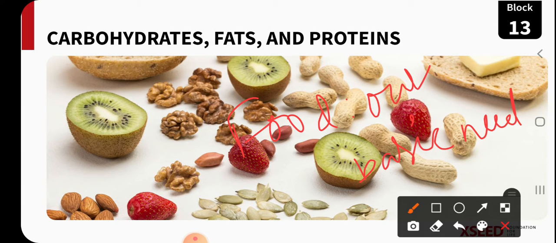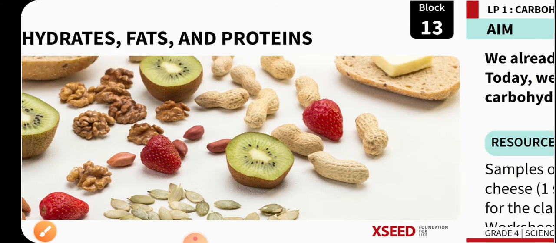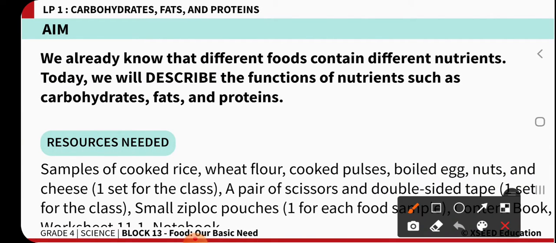Now, such a basic need, what exactly does it have in it, so that it can give us energy and help in our body development? We are going to learn. Okay, so let us start block 11 LP1, that is the nutrients, especially the carbohydrates, fats and proteins that are present in the food materials. Today our main aim is to learn the functions of the nutrients such as carbohydrates, fats and proteins.